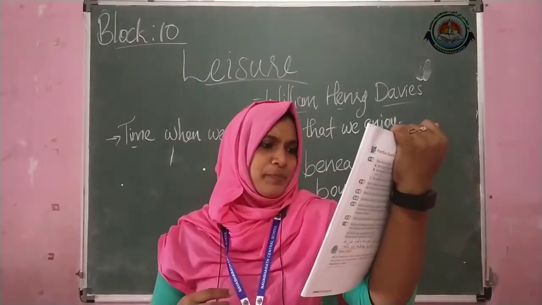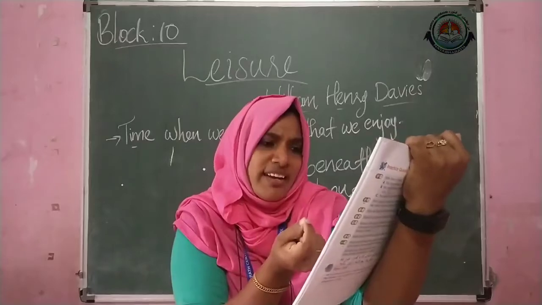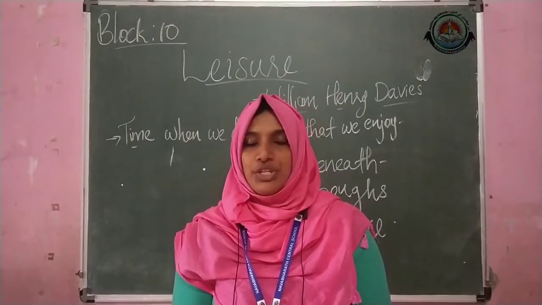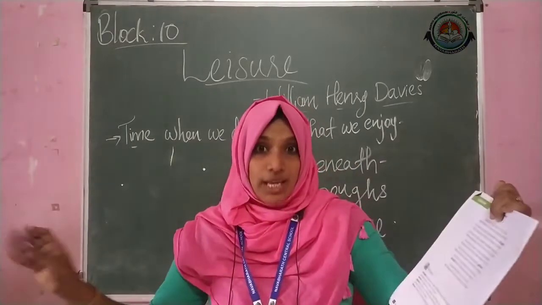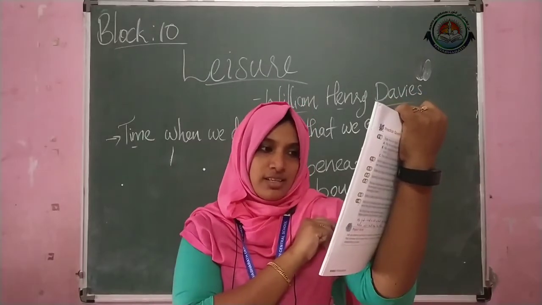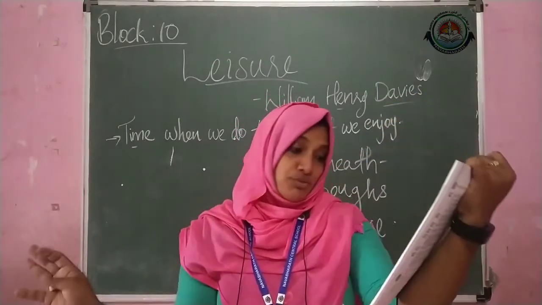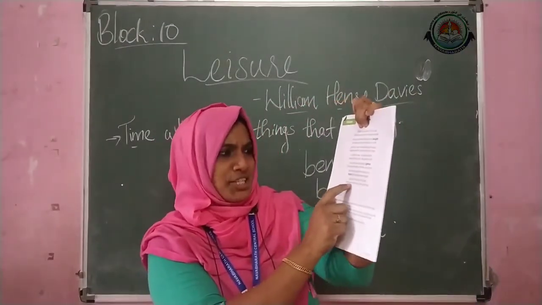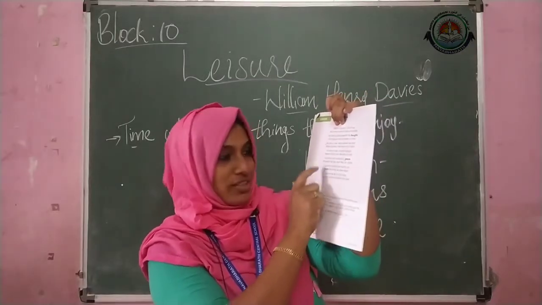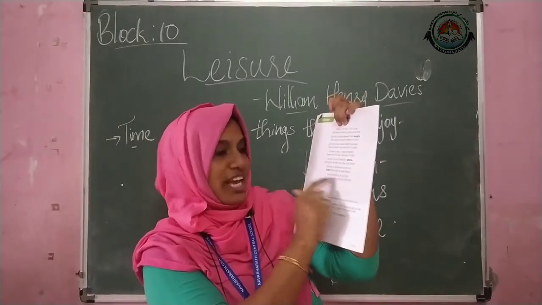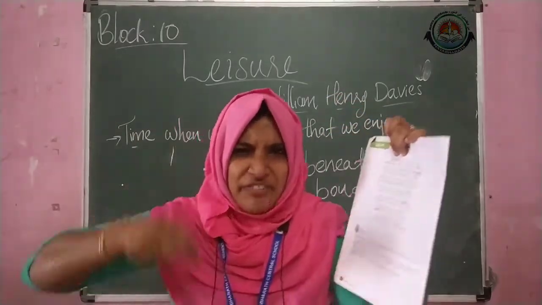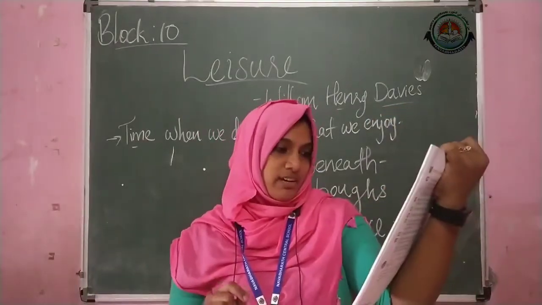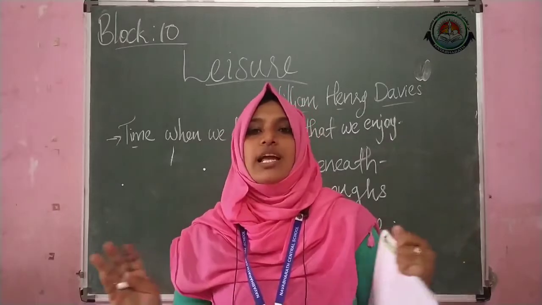No time to wait till her mouth can enrich that smile her eyes begin. What she is telling, we don't have time. A poor life this is, full of care. We have no time to stand and stare. The first line is repeating here, but there is a little change in the first line of this last part. A poor life this, the poet is saying, is a poor life full of care. We have no time to stand and stare.